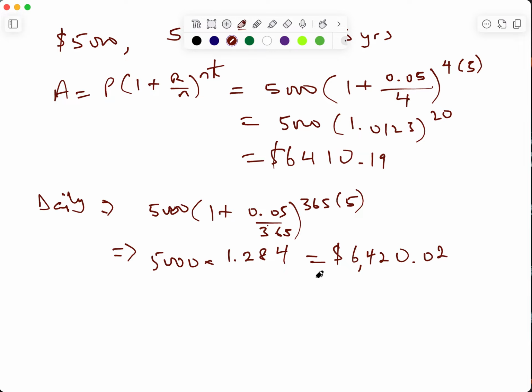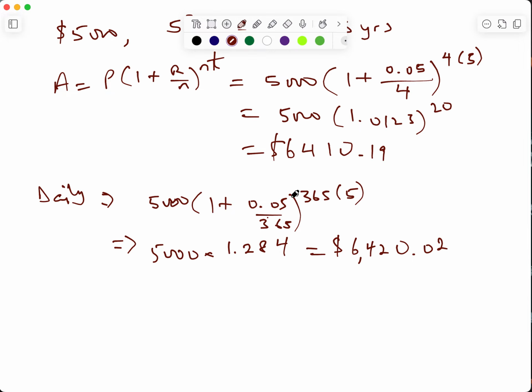Now if you want to find the interest, like I said, all you have to do is subtract 5,000 from this. Let's call this one I2, and this one I1. That will be 6,410.19 USD; subtract 5,000 from that, and it will be 1,410.19. And the interest for this one is going to be 1,420.02. And that is exactly how you deal with simple interest and compound interest.